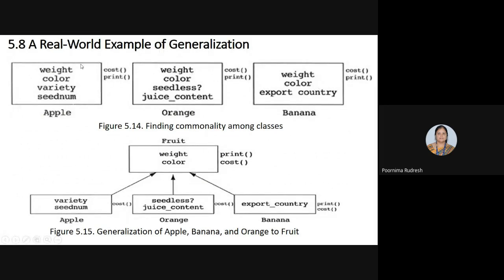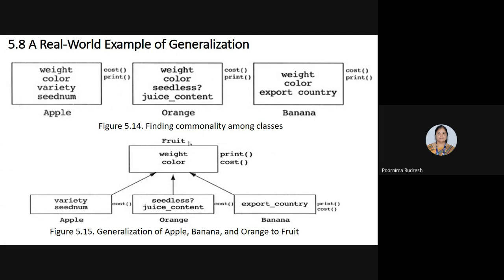But here we are considering that the methods are also common in the three classes. So the data members are common in all three classes, and the functions or messages or methods are also common, so we can construct the inheritance relationship. We can construct the base class from the derived classes. Now we are considering apple, orange, and banana as the derived classes. From these derived classes, we are going to construct the base class called the fruit class.